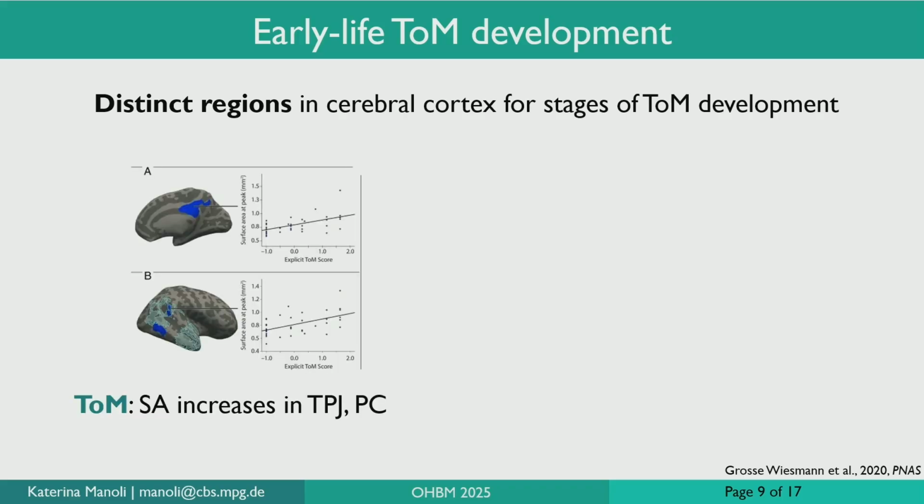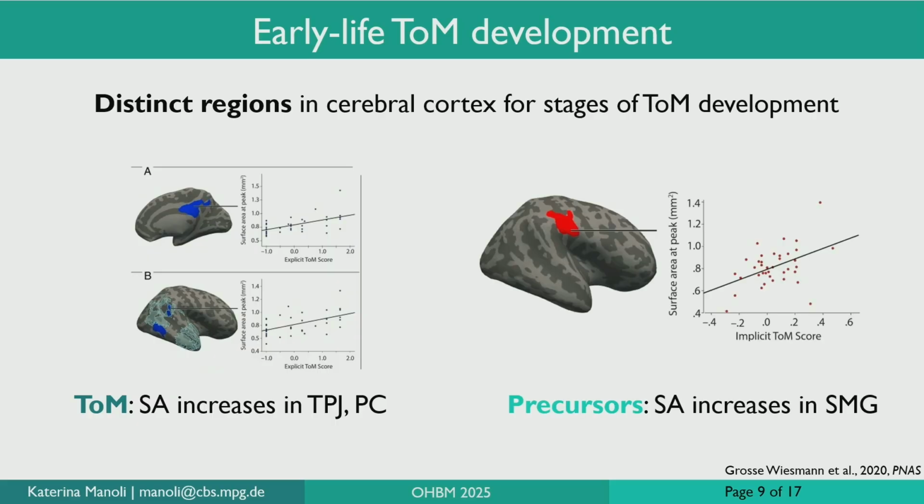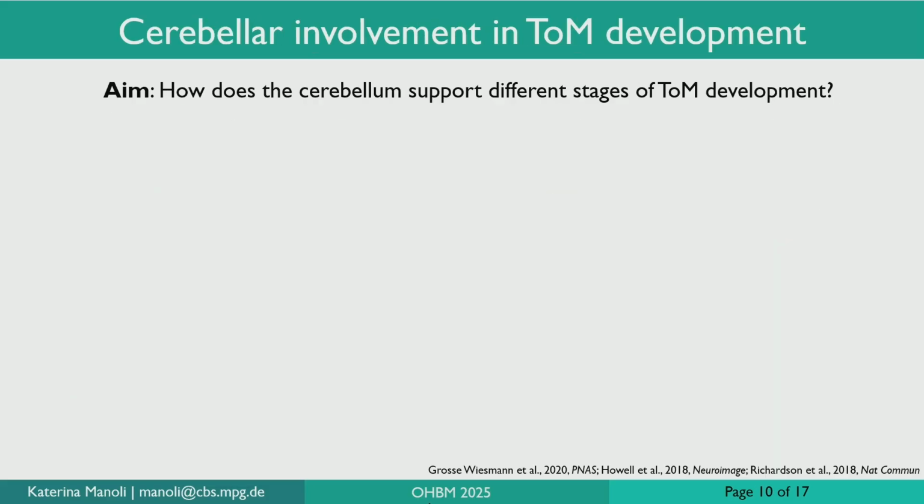So classic theory of mind in development is associated with surface area increases in the temporoparietal junction and the precuneus, which are parts of the classic theory of mind network, whereas the theory of mind precursors are actually associated more with the salience network, and specifically surface area increases in the supramarginal gyrus, which is more involved in attention and action observation. So this raises the exciting question of how the cerebellum might also support these different stages of theory of mind development, and that's what we aim to do here.